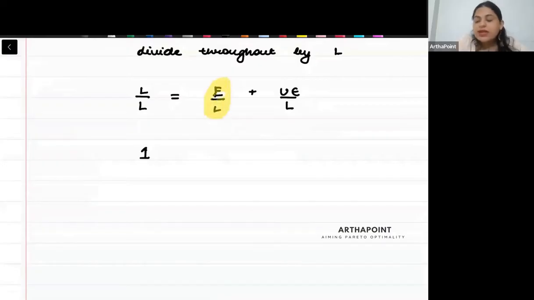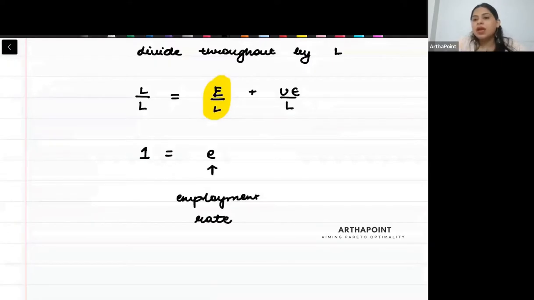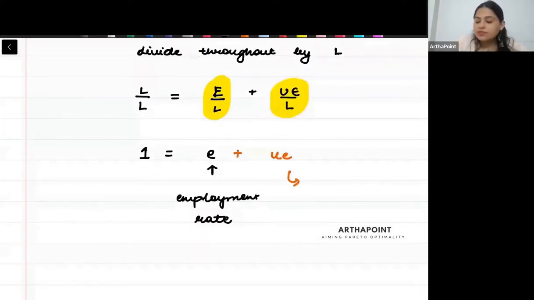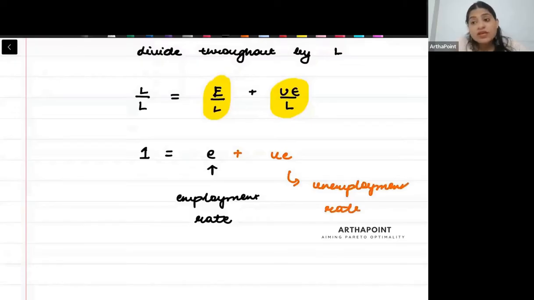This thing, number of people employed by the labor force, beta this is known as employment rate. And number of people unemployed by labor force, beta this is called as unemployment rate. So what are we saying? We are saying that employment rate plus unemployment rate is equal to 1.